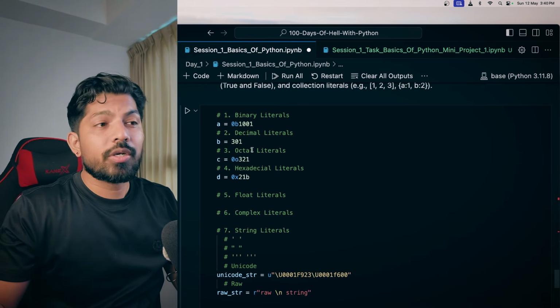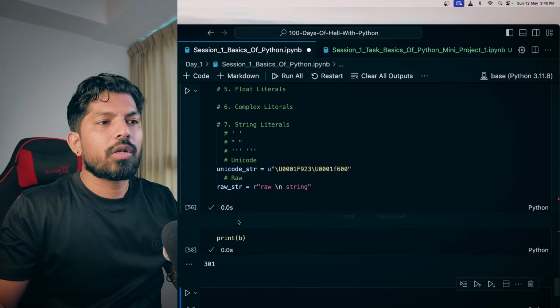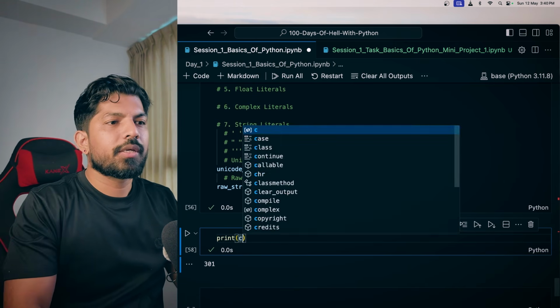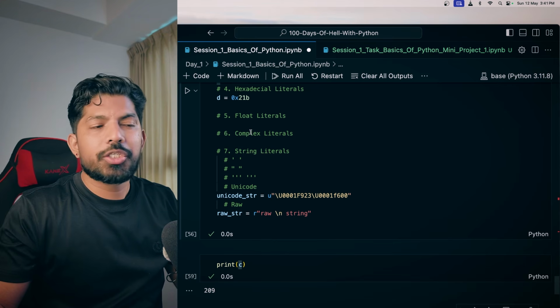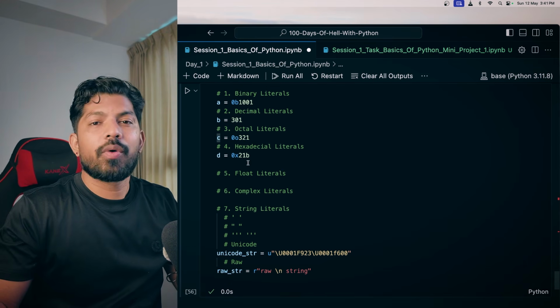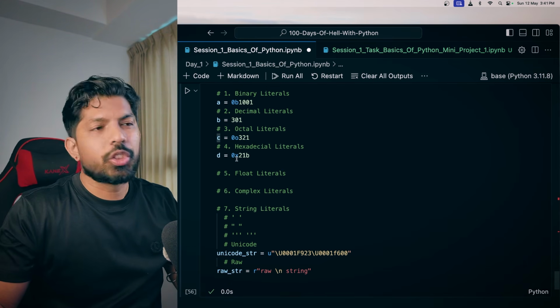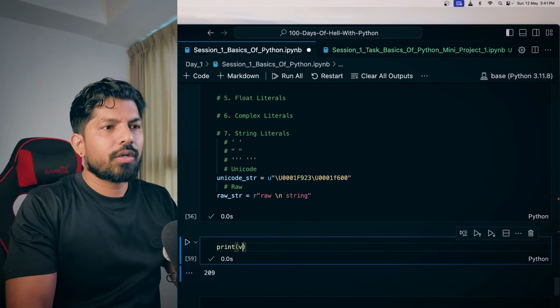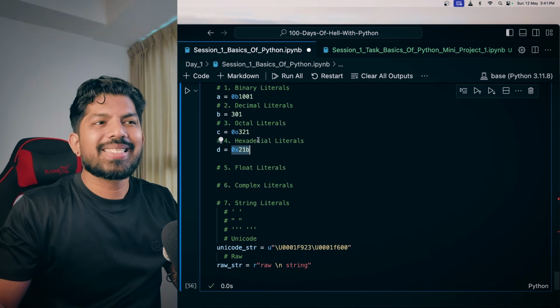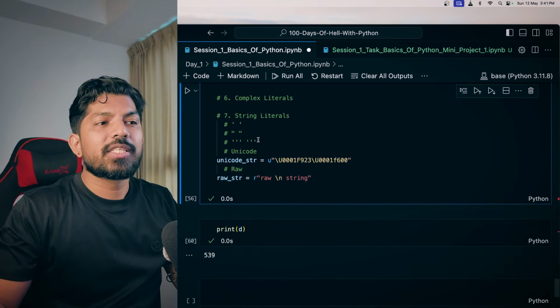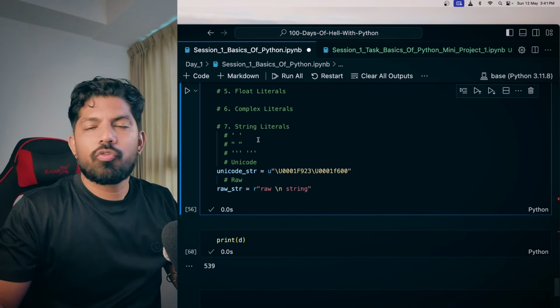Then we have octal literals, which start with 0o, right? So binary starts with 0b and octal literal starts with 0o. When I print C, it is 209, meaning this is the octal representation of 209. Then we have hexadecimal, which starts with 0x. You can print this also, and this is 539. So we can say that 0x21b is the hexadecimal equivalent of 539.